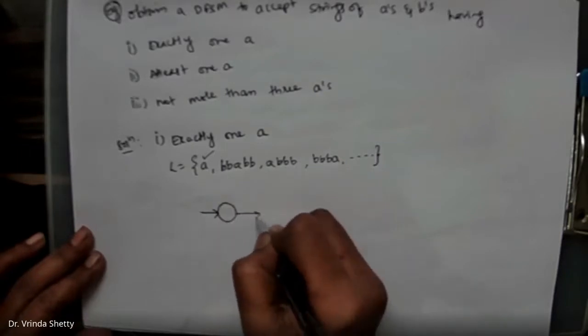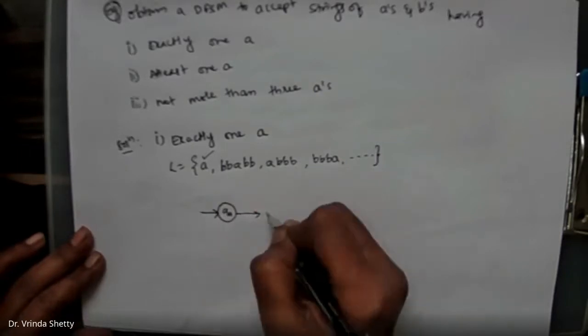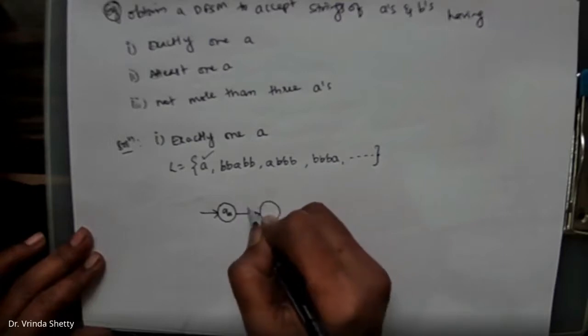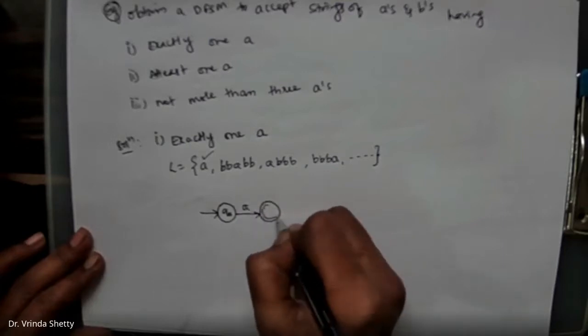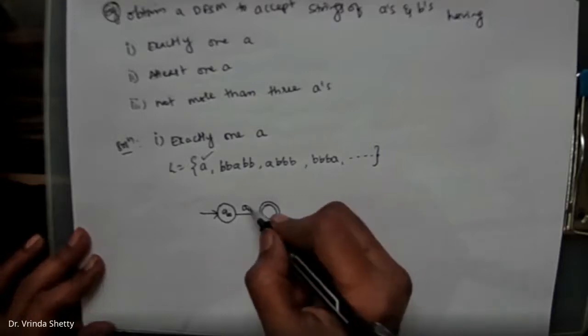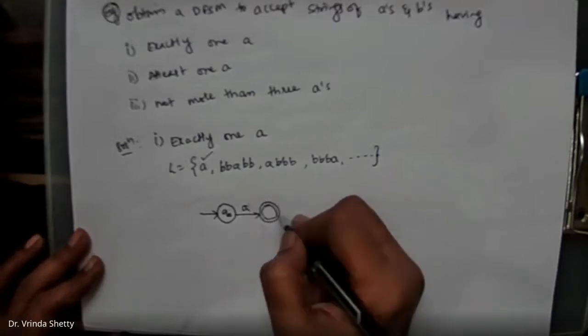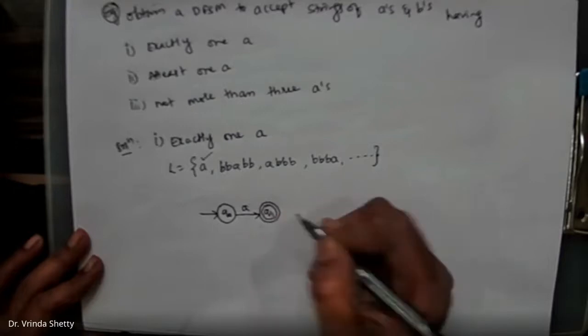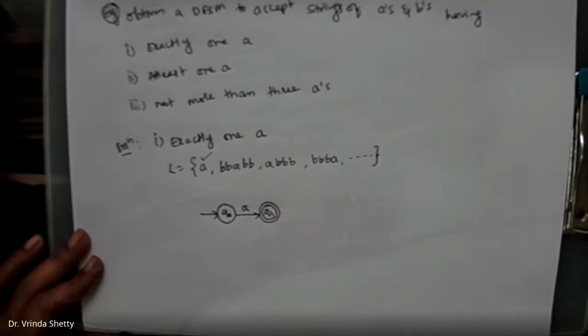Q0 is our start state. On A, go to a final state, because exactly 1A it has to accept. So Q0 on A goes to the final state Q1.